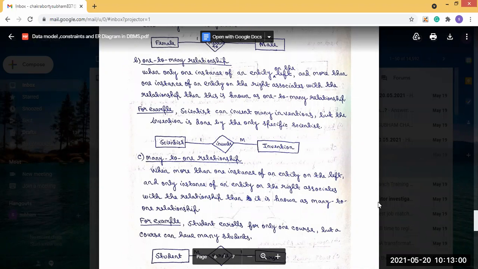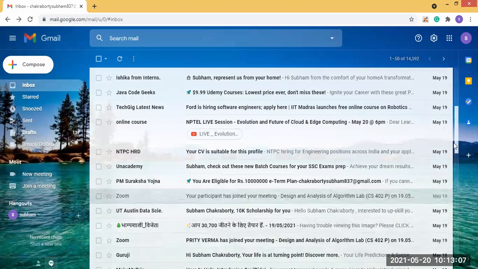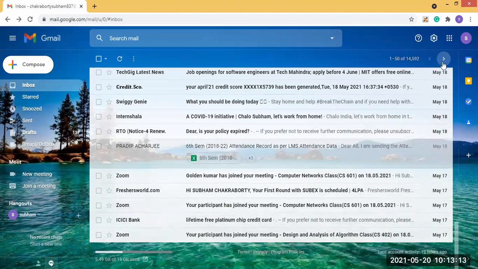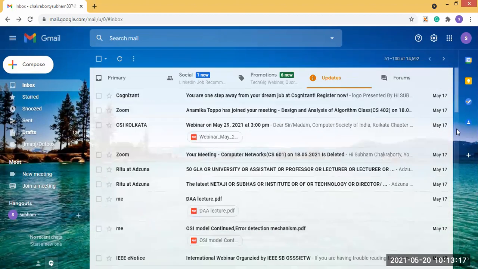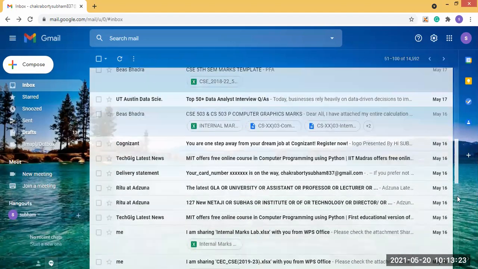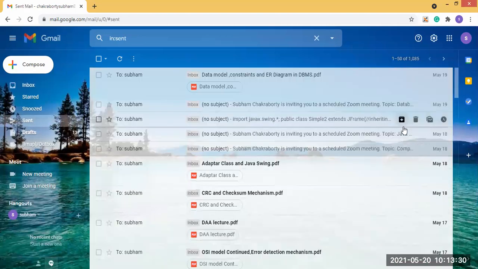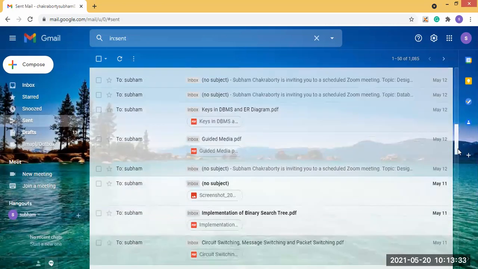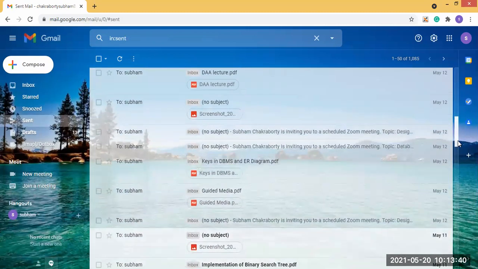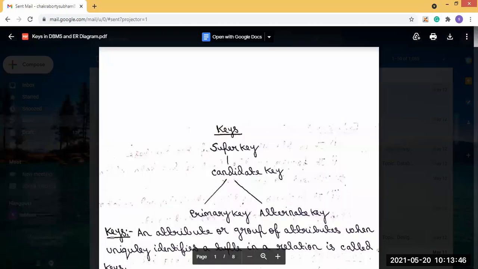So if we take an example, it will be all clear to you.